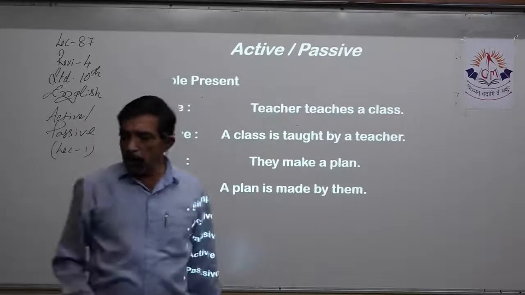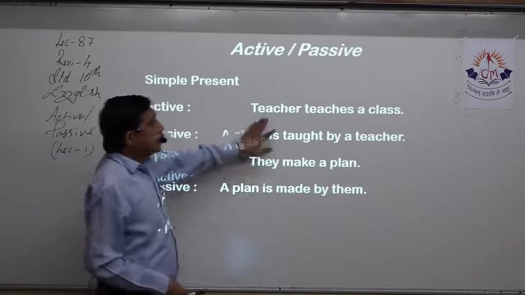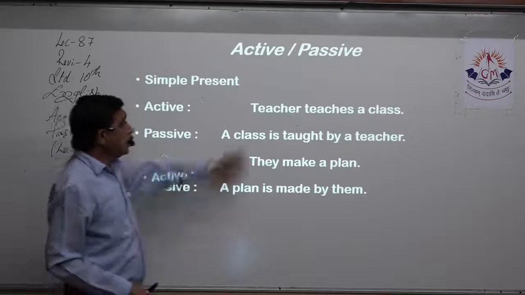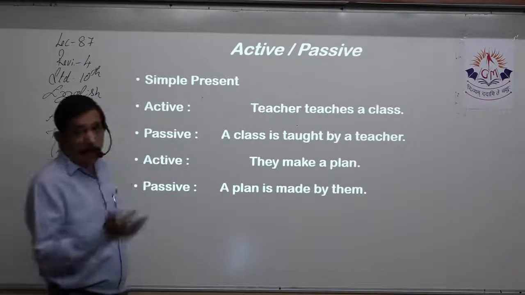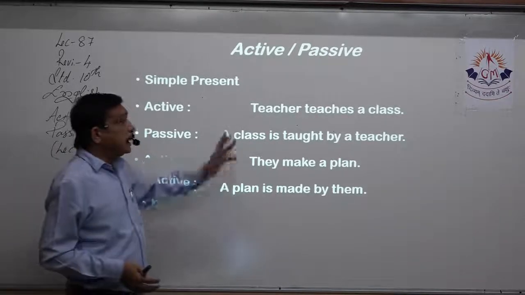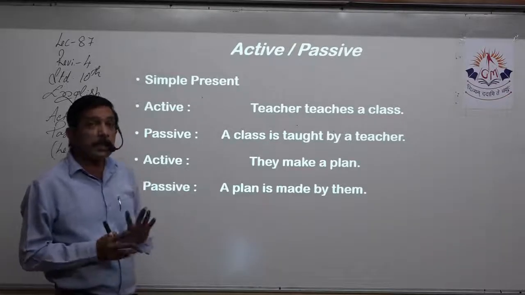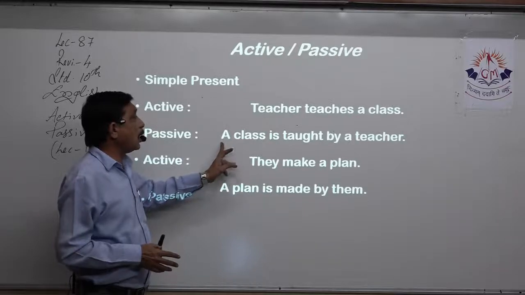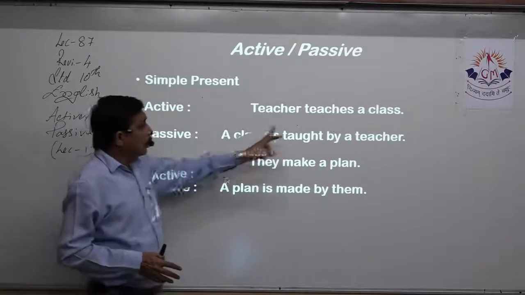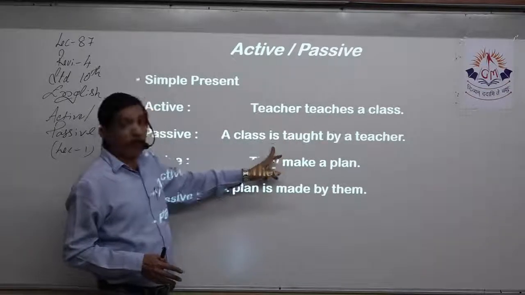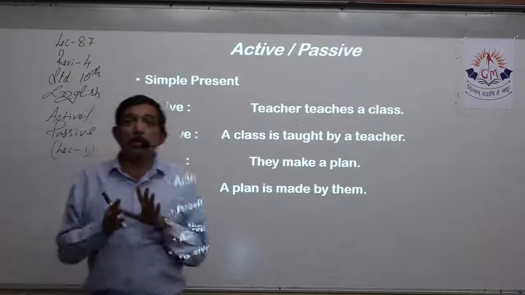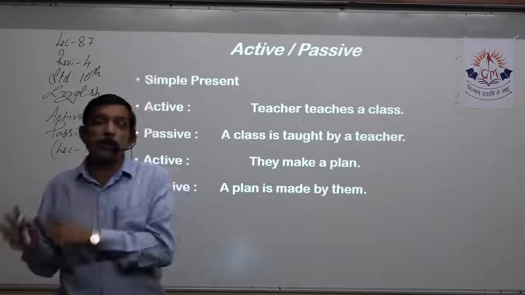Again, we are still in simple present. Teacher teaches a class. Yes, teacher is the subject, a class is the object, teaches tells me this is present tense. So I bring the object to the front, a class. This is present tense, so I use the helping verb is. Teach, taught, taught.